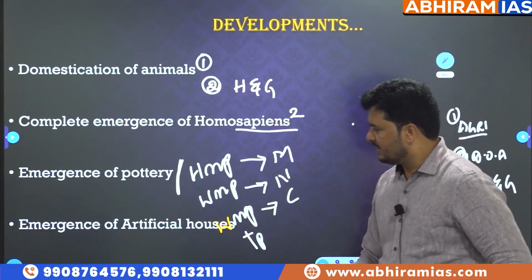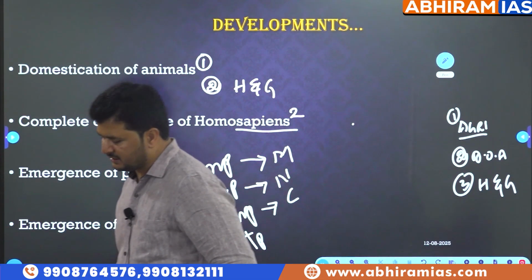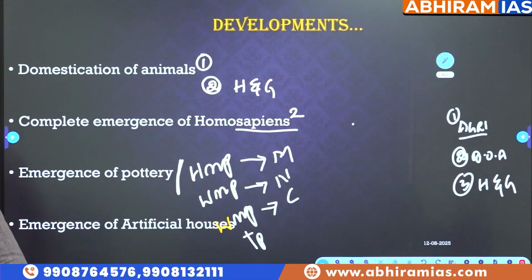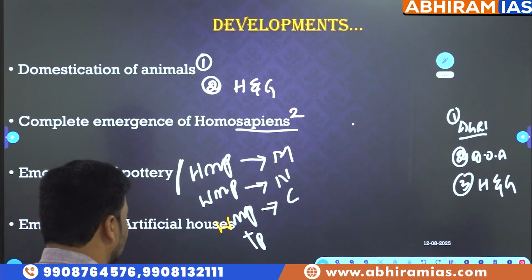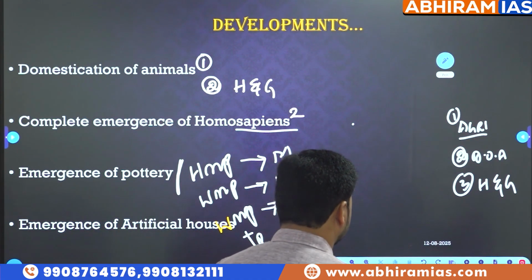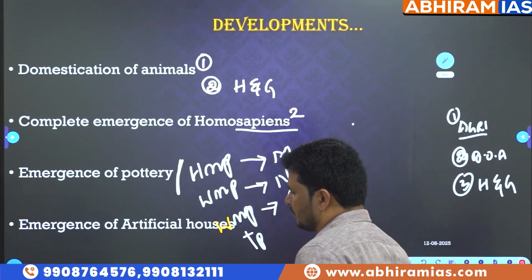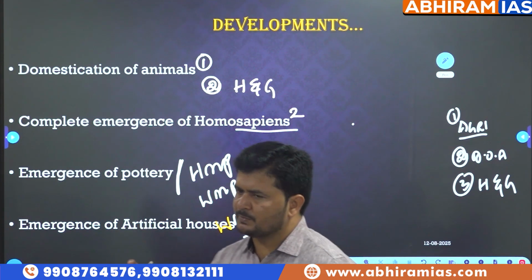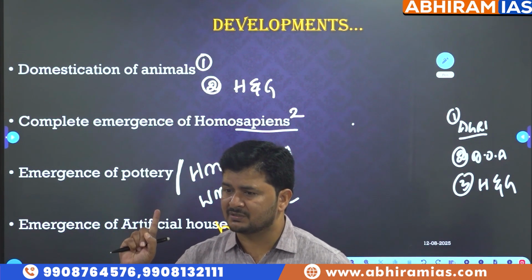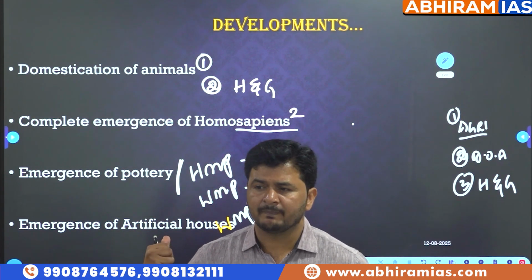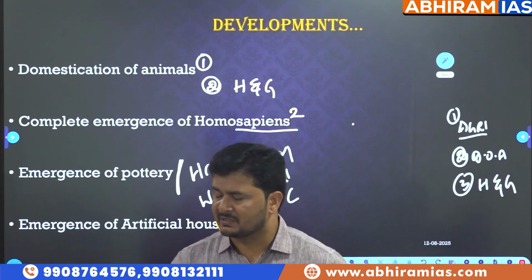Next, emergence of artificially constructed houses, another important development. In Paleolithic cultures we learnt natural houses, otherwise called caves. Here, artificially constructed houses.